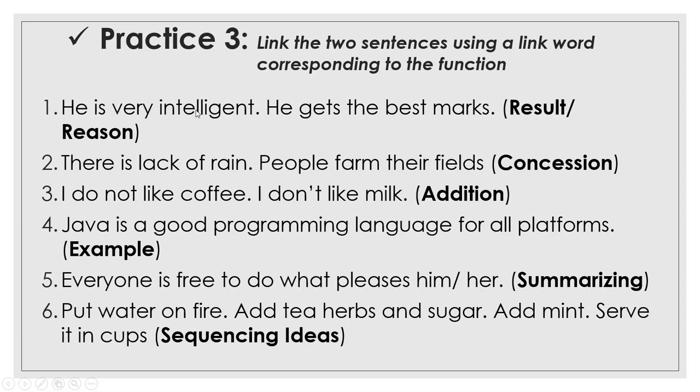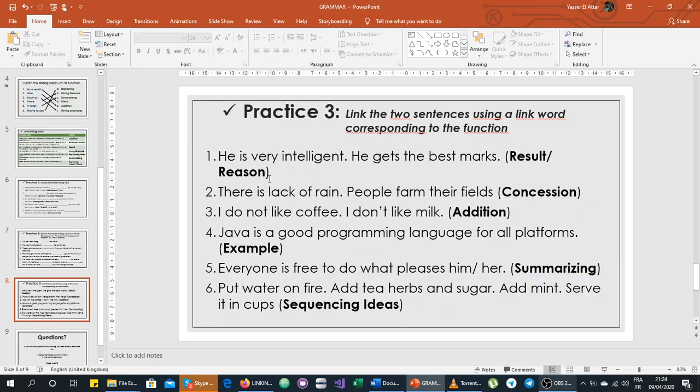For example, he is very intelligent, he gets the best marks. Here you have to express result or reason. This one you can use in 2 different ways. In order to explain this exercise, I will do number 1 for you.